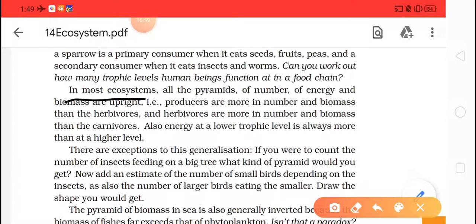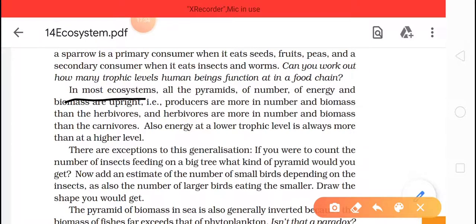But there are exceptions. If you were to count the number of insects feeding on a big tree, what kind of pyramid will you get? We will get an inverted pyramid, because on a single tree there are a number of insects feeding on it. Now add an estimate of the large number of small birds depending on the insects, and also the number of large birds eating the smaller ones.